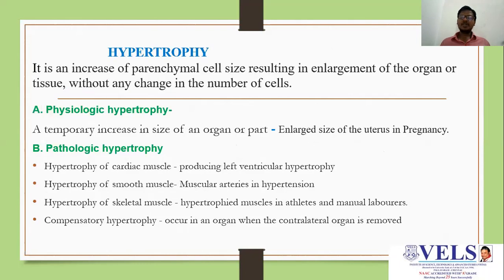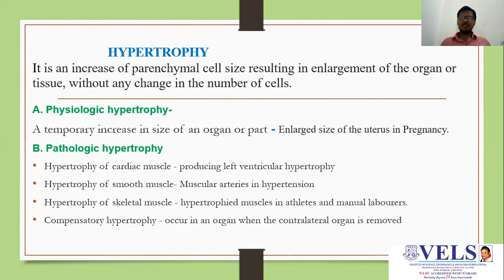Hypertrophy is an increase in parenchymal cell size, resulting in the enlargement of the cell or tissue without any change in the number of cells. Physiological hypertrophy is a temporary increase in size of an organ or part. An example is the enlarged size of the uterus in pregnancy.